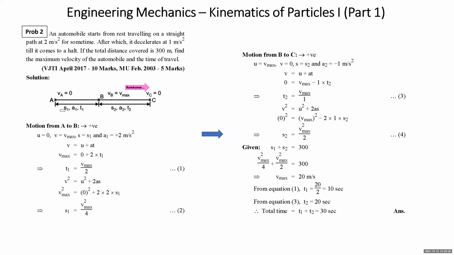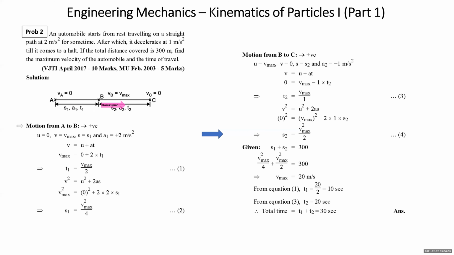I do not know the rate of acceleration or deceleration. I don't know the distance covered in the accelerating or decelerating motion, or the time periods of the accelerating and decelerating motion. So I've simply assumed them. What are S1, A1, T1? S1 is the displacement covered in the first segment of the motion. S2 is the second segment. Similarly, A1 is the rate of acceleration, A2 is the rate of deceleration. T1 is the time period of accelerating motion, T2 is the time period of decelerating motion.